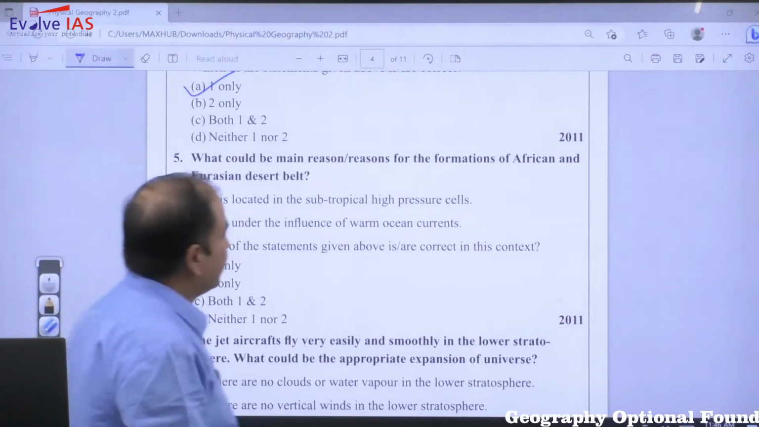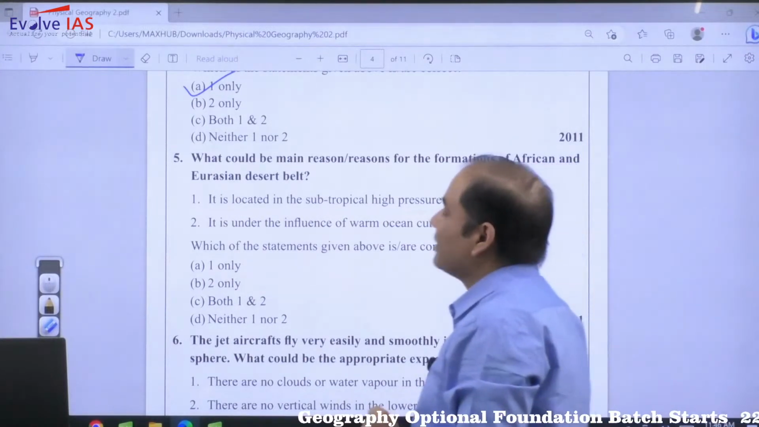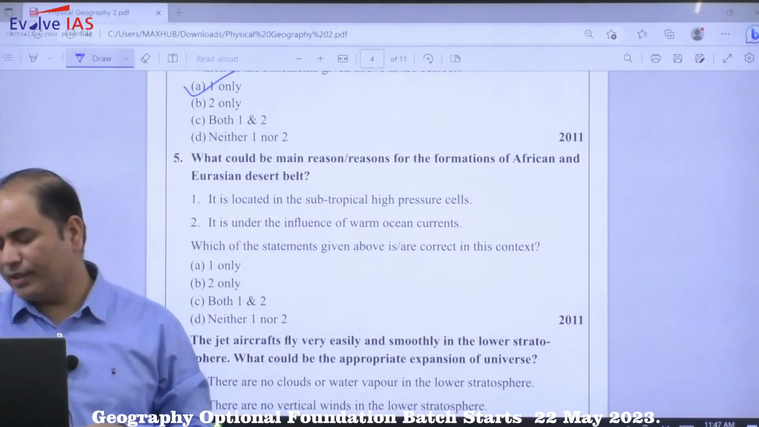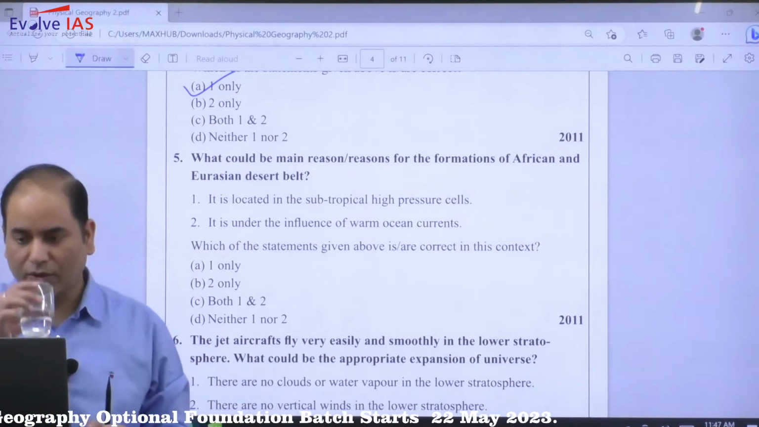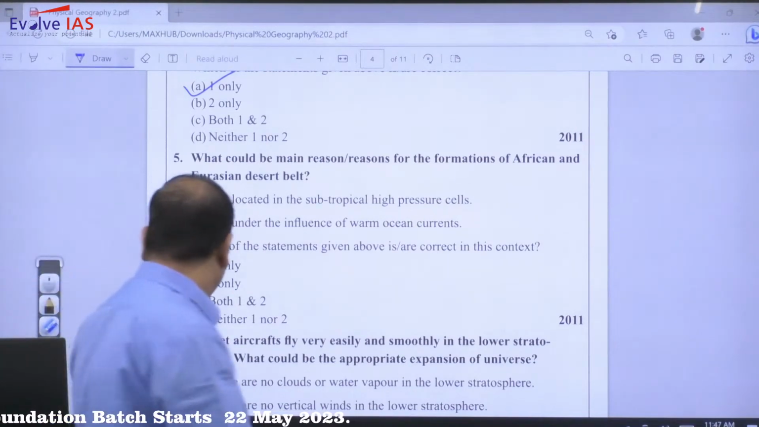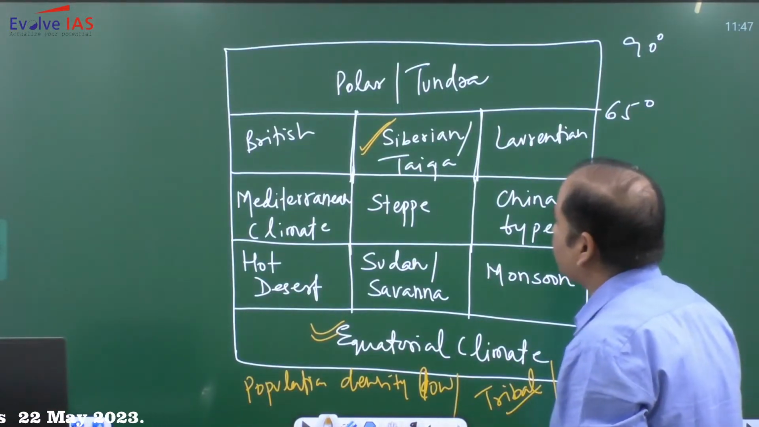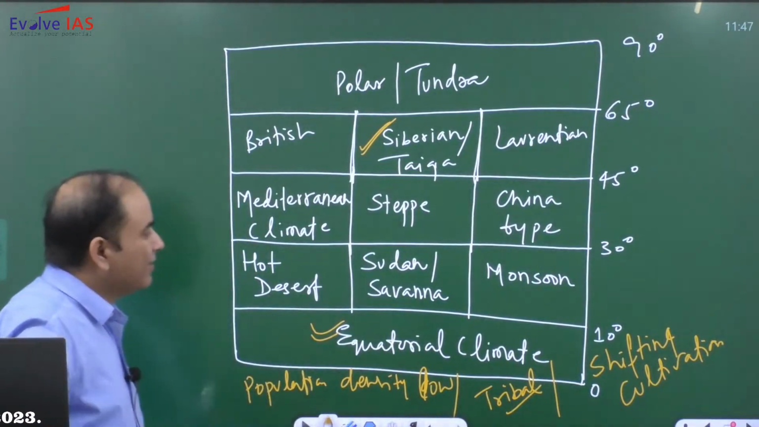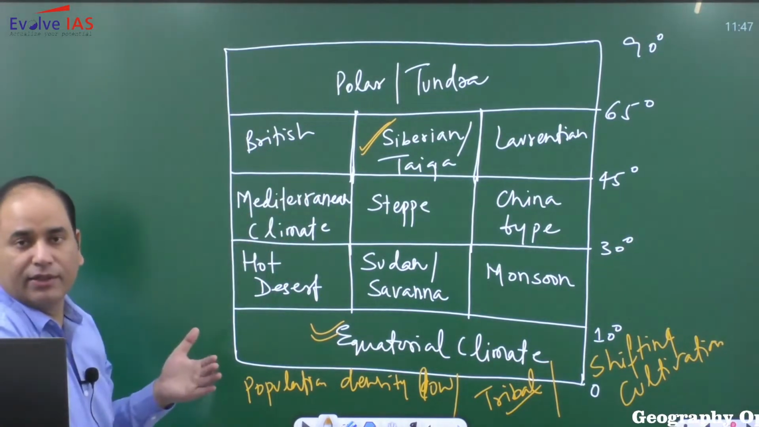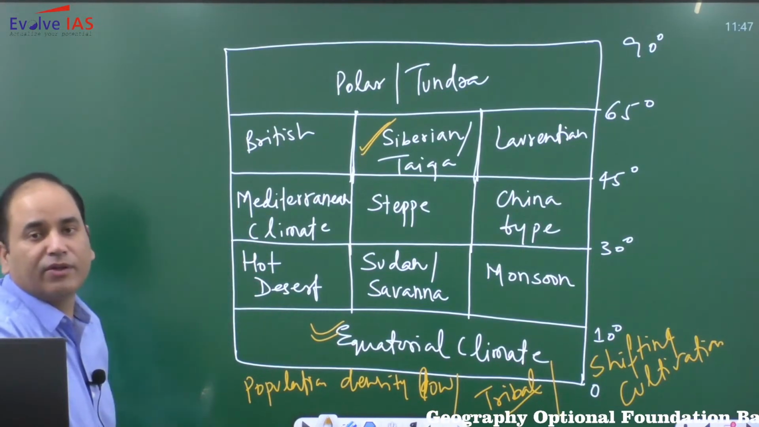Now moving to the next question. What could be the main reasons for the formation of African and Eurasian desert belt? Now in general, be it your African, be it your Eurasian, as far as desert is concerned, just refer this climate. So if you will refer this climate, you will find as far as desert climate is concerned, it is present between 10 to 30 degree. So the general distribution of the desert is 10 to 30 degree and the western side of the continent.